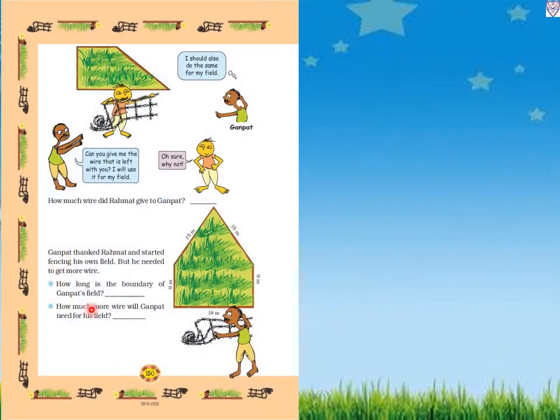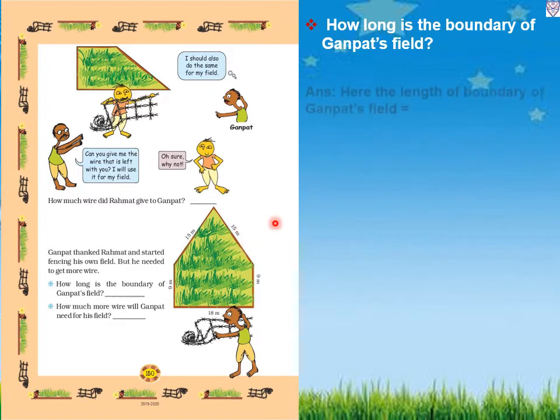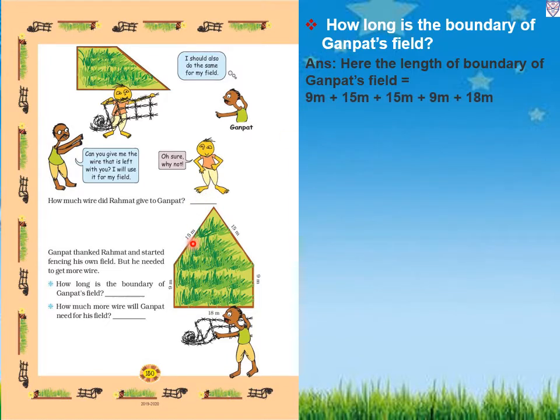Now same page. Ganpat thanked Rahmat and started fencing his own field, but he needed to get more wire. His field is big, so he wants more wire. How long is the boundary of Ganpat's field? For that, the side measures are given. The length of the boundary equals 15 meter plus 15 meter plus 9 meter plus 18 meter plus 9 meter.